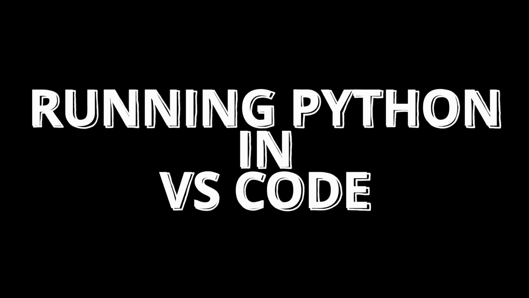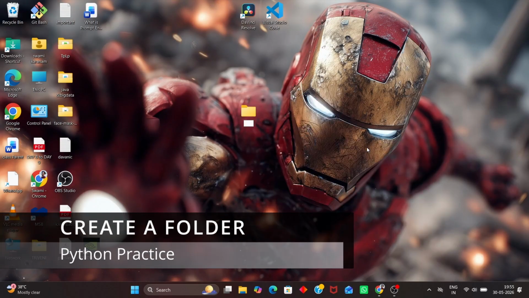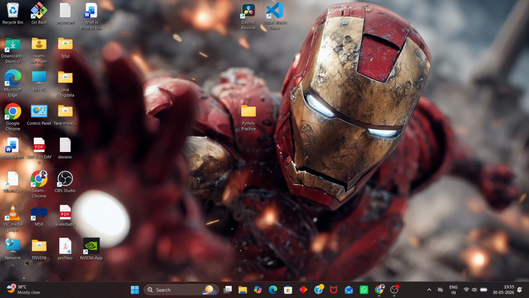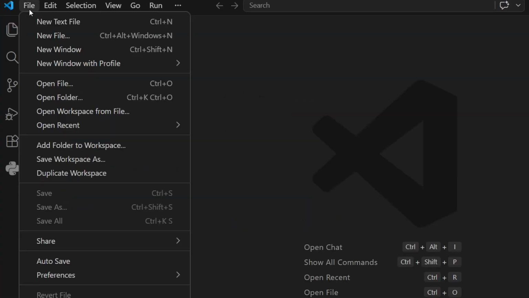Next, we will discuss running Python in VS Code. Create a new folder named Python Practice on your desktop. In this folder, we will save our practice programs. So, create your own folder. Open VS Code.